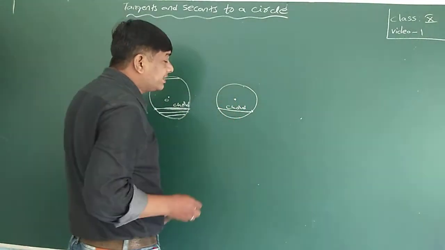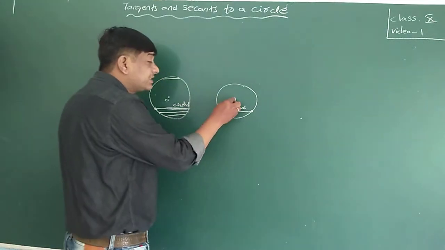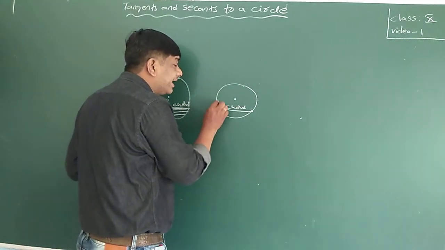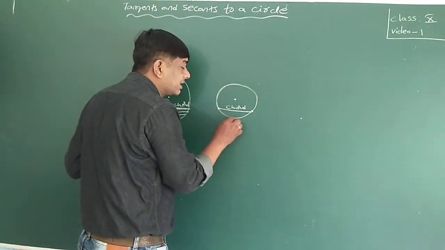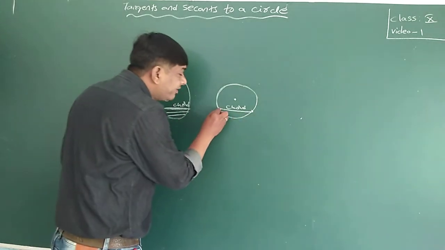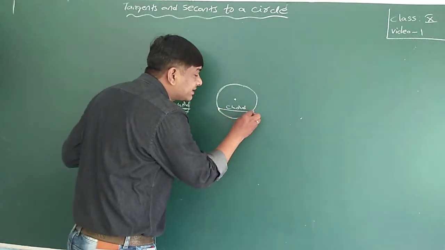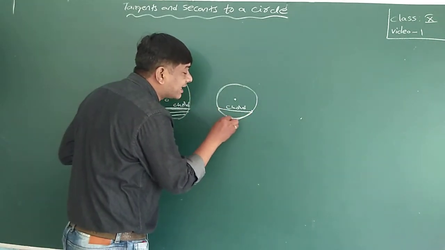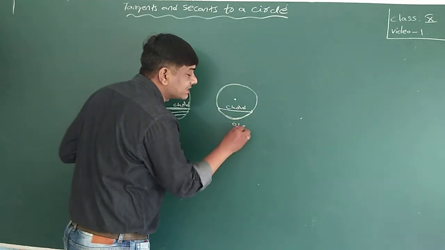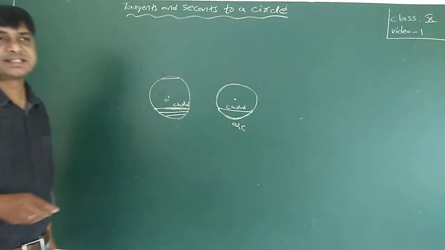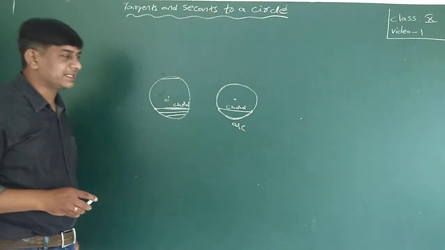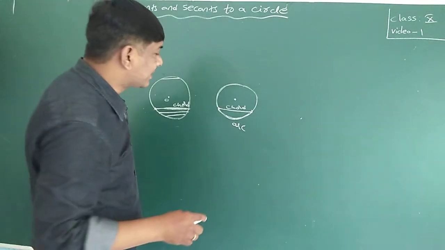One chord is here. This is one region, and this is another region. Between these 2 points on the circle, this is called an arc of the circle. A part of the circle is called an arc of the circle.